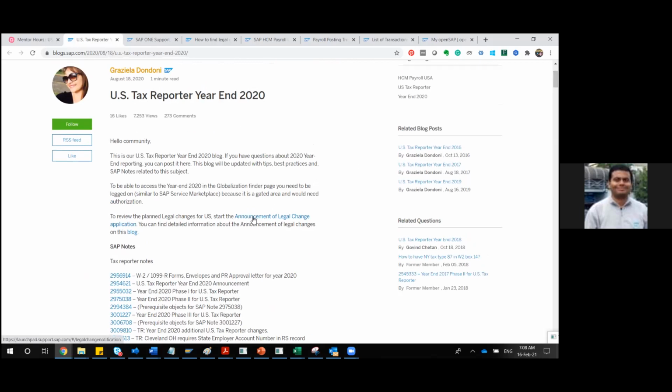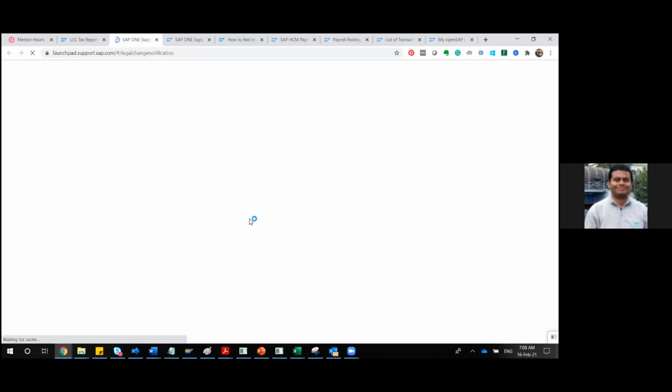Okay, so now I'll be guiding you. Whenever there is an announcement from a legal change application, it is driven by the government. The government will be giving some notification, and accordingly SAP will start working on that. I'll just tell you how to navigate to that announcement, and for this you need your SAP S user ID. Okay, you are getting my point.